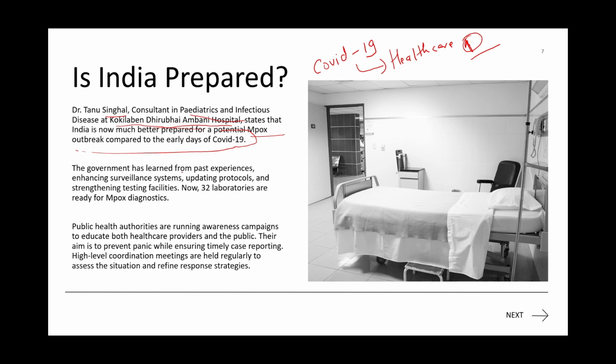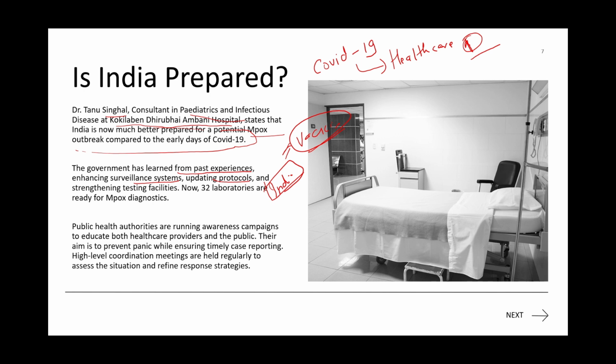The government has learned from past experiences, enhancing the surveillance system. We have enhanced our surveillance system, updated our medical protocols, and strengthened the testing facilities as well. You remember that India was also one of the countries that prepared their own vaccine. So that kind of enhancement has happened within our laboratories as well.